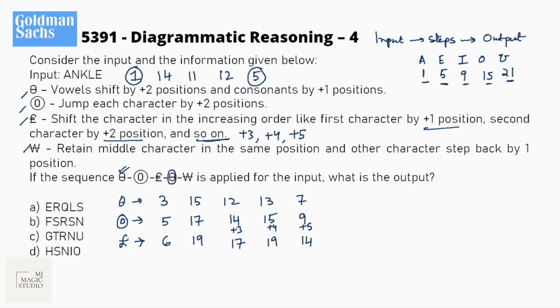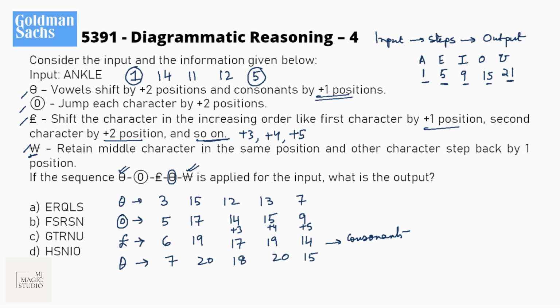Now again we have this theta, which says vowels shift by 2 positions and consonants by 1 position. Now, in this sequence, do we have 1, 5, 9, 15, 21? No. These are all consonants, and in that case, all will be increased by 1 position. So after this step, we will have 7, 20, 18, 20, 15.